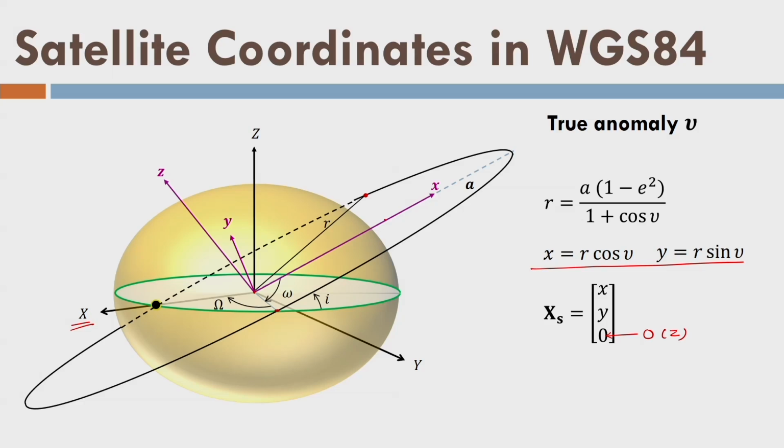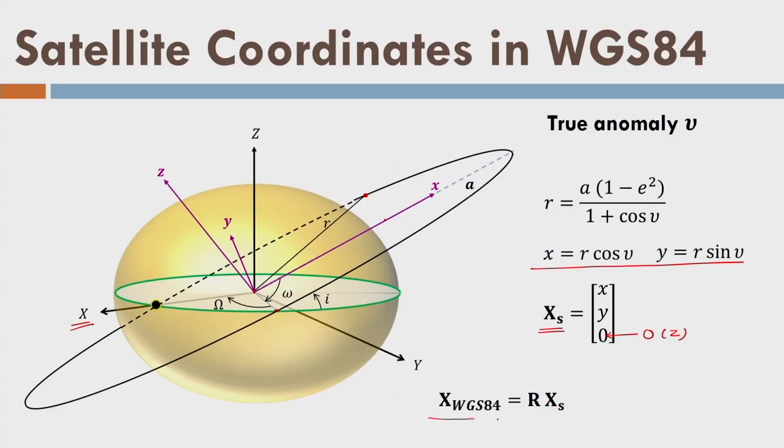Now we know that there are 2 coordinate systems, one is small xyz and another is capital XYZ, and capital XYZ is the WGS84. So I have expressed the position of the satellite in the orbital plane, and I want to calculate the position of the satellite in the capital XYZ system or reference frame. We need to do only some rotations because both systems are geocentric, and as a result I need not do any translation. Their origins are coinciding with each other. There is only a difference of orientations.